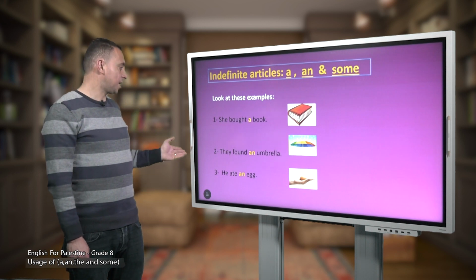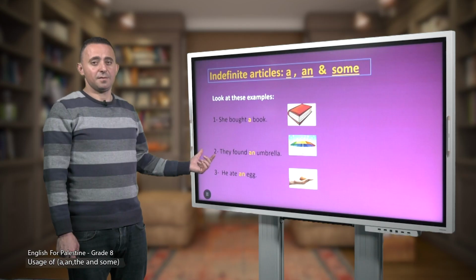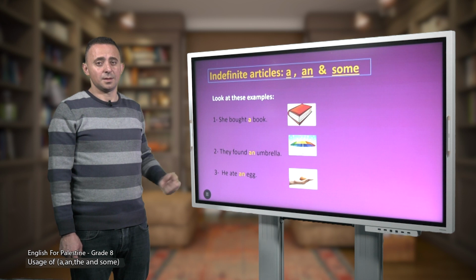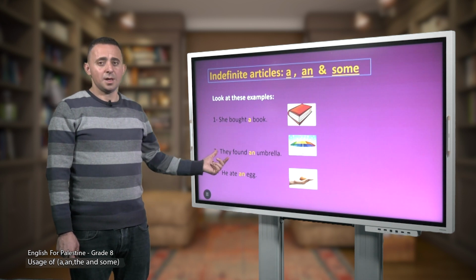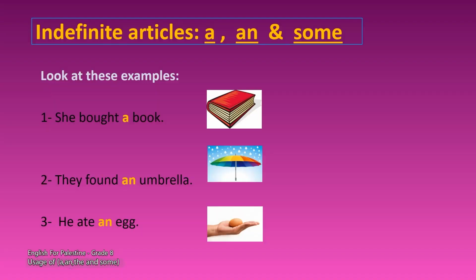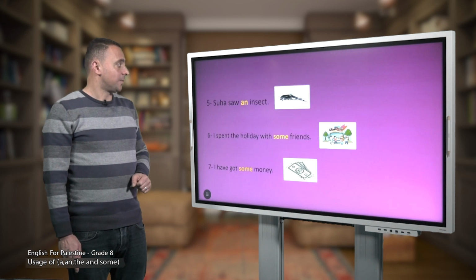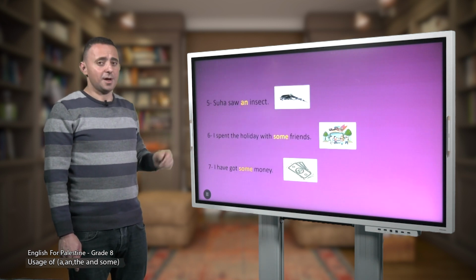Let's go to number 3. He ate an egg. Again, he ate an egg. Notice we have the indefinite article an, which is followed by the word egg. The word egg starts with a vowel sound. Egg. So we have to use an. We say an egg. We don't say a egg.